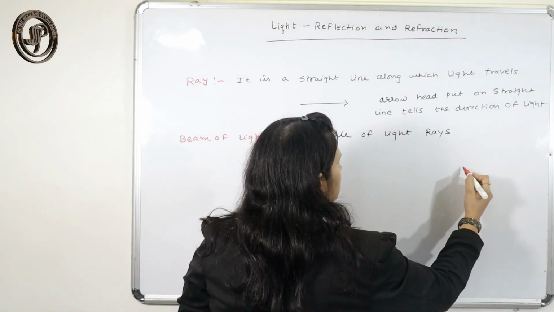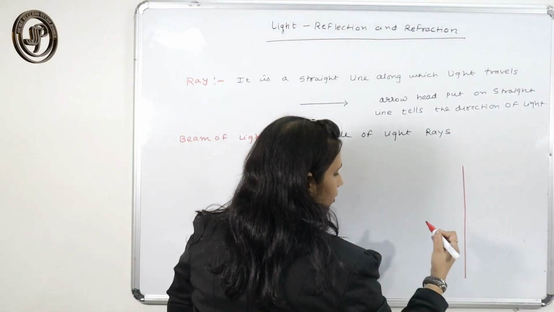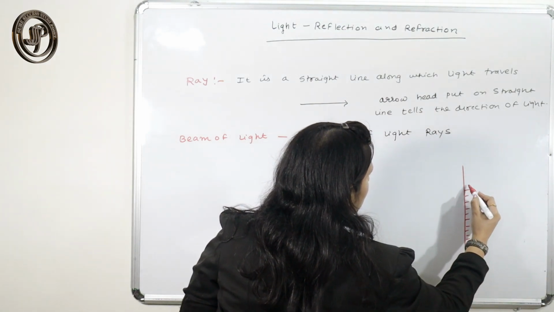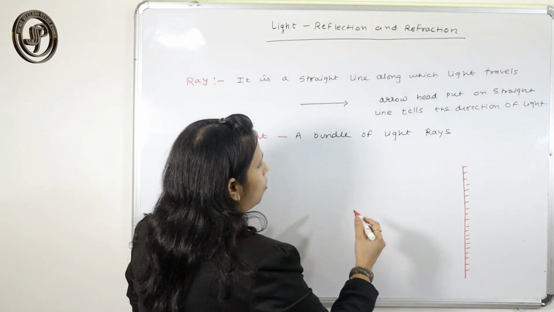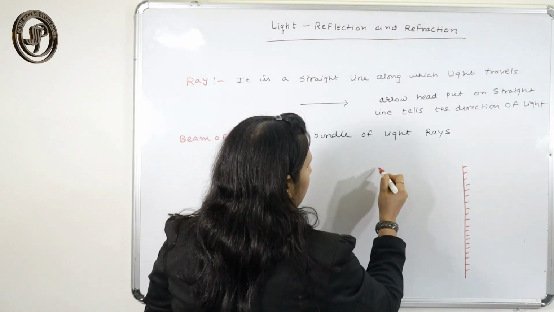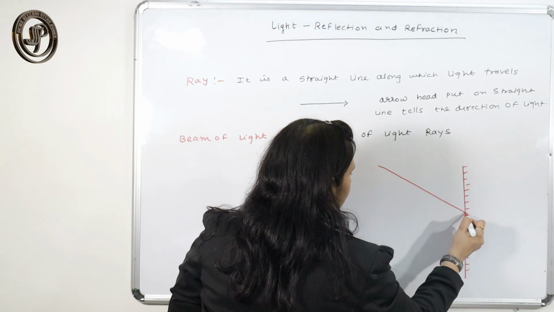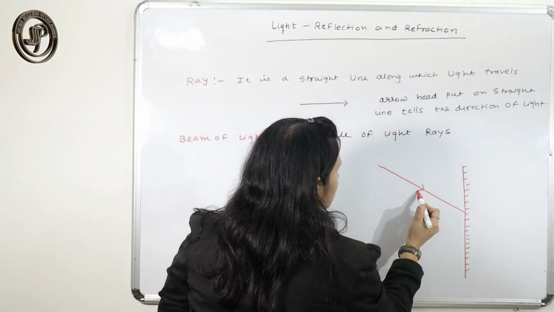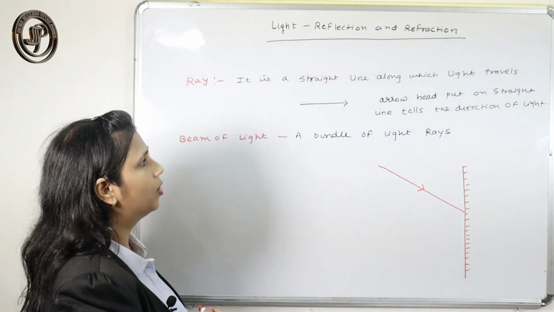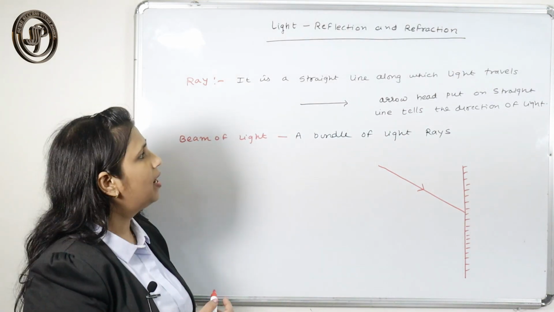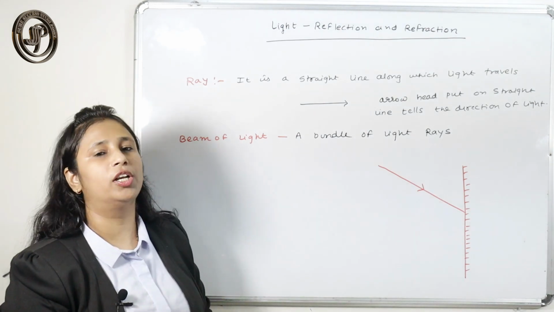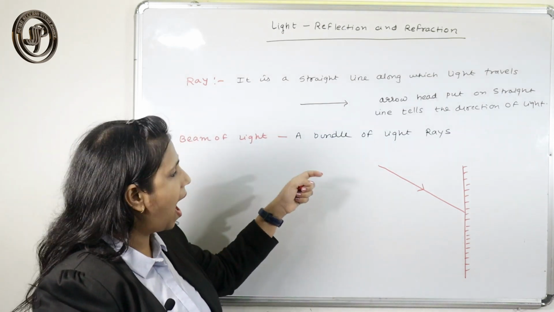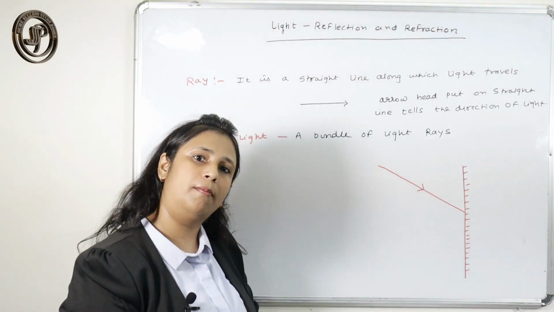Suppose I just draw a mirror, that is my silvered side or painted side. So how do I represent a ray? If a ray of light falls on that mirror, then the arrowhead put on the straight line gives the direction of light. It signifies that the light ray is entering towards the mirror.